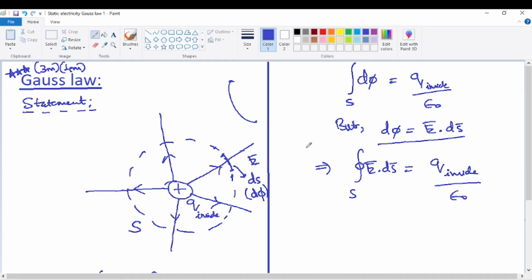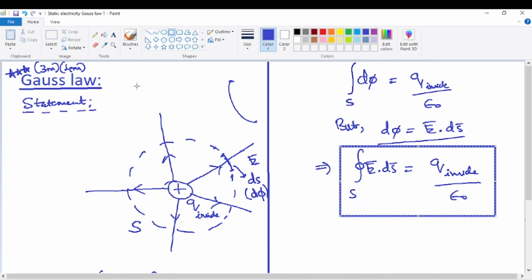So that is what we are getting. This is taken as the final form of the Gauss law. Therefore, from the previous step we are getting this, and this is the final form of the Gauss law.